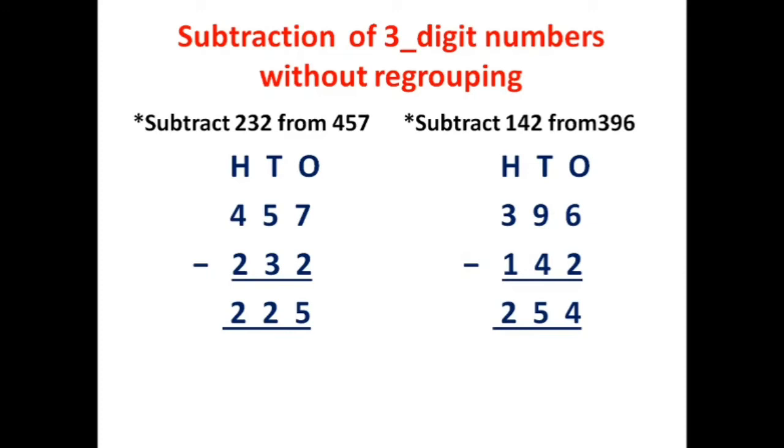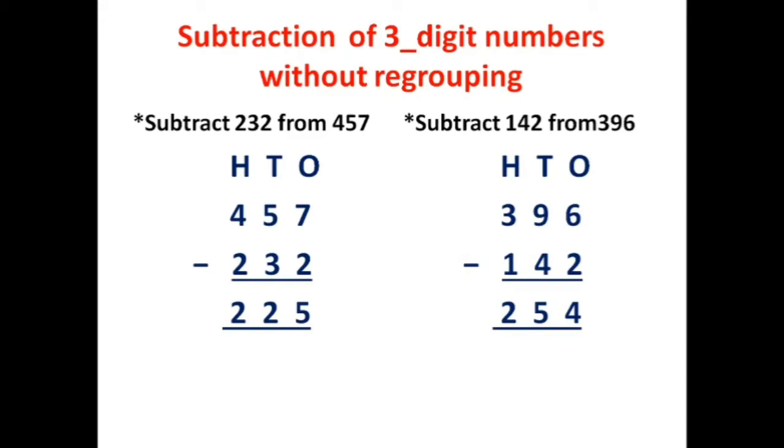Next question. Subtract 142 from 396. 396 minus 142. Let us begin from the ones place. 6 minus 2 is equal to 4, which is written in the ones place. 9 minus 4 is equal to 5. So 5 is written in the tens place.